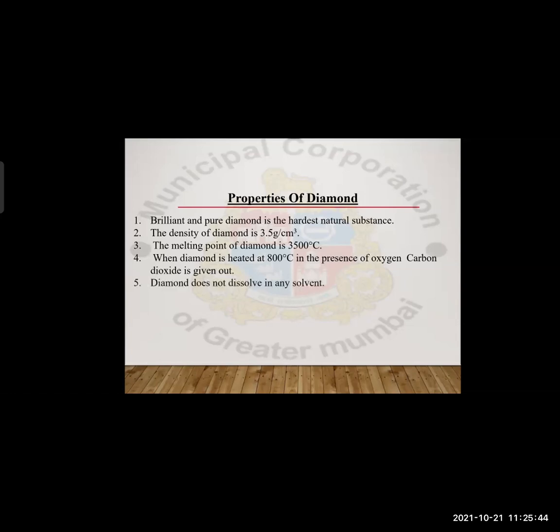Fifth one, carbon does not dissolve in any solvent because it is very hard. Its melting point and boiling point are also very high. So it does not easily, or not at all, dissolve in any solvent. Then sixth one, acids and bases do not have any effect on diamond due to its hardest nature only. Acids, bases, or any solvent, it does not have any effect on diamond.